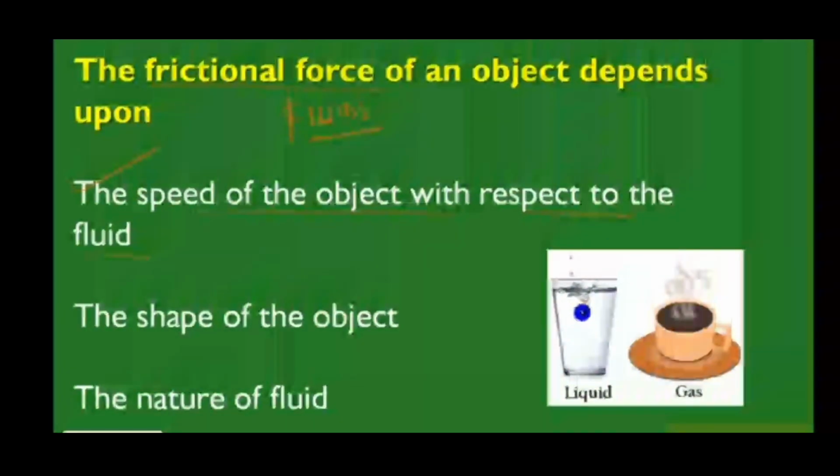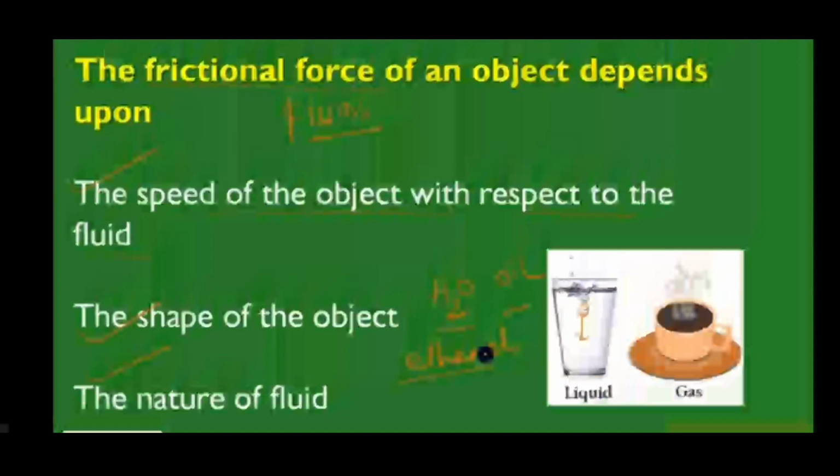The next point is that the frictional force on an object depends upon the speed of the object with respect to the fluid, the shape of the object, and the nature of the fluid. Some fluids, for example some liquids, will be thicker or thinner, and gases are a very light version. If I pour water into a glass, a bottle, or a pot, the motion will differ each time. So the speed will differ.